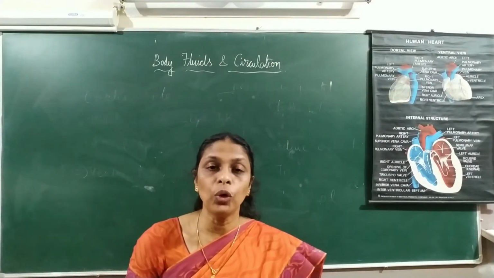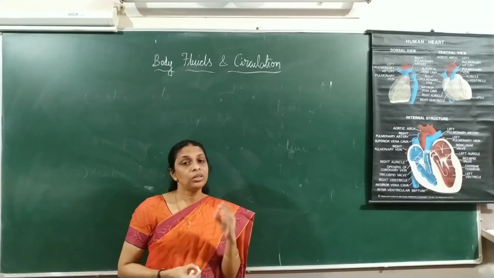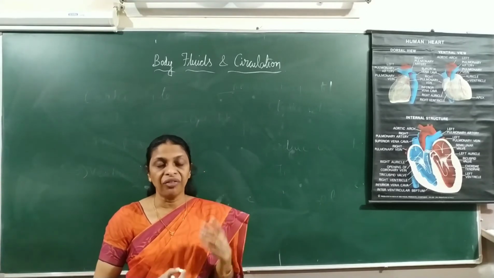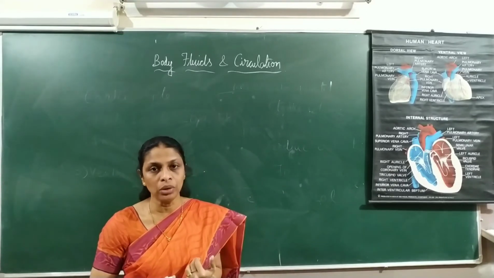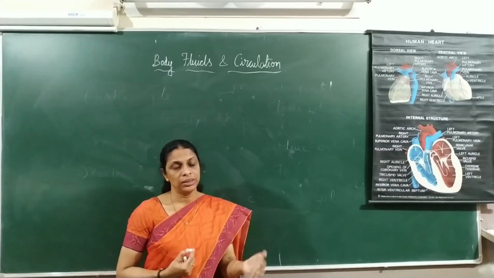Alternate systole followed by a diastole is called the cardiac cycle, and it involves three major events or phases. The first one is joint diastole, the second one is atrial systole, and the third one is ventricular systole.